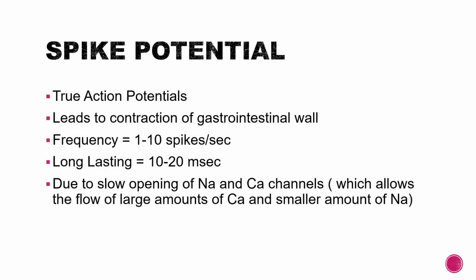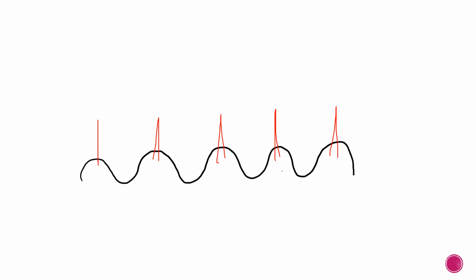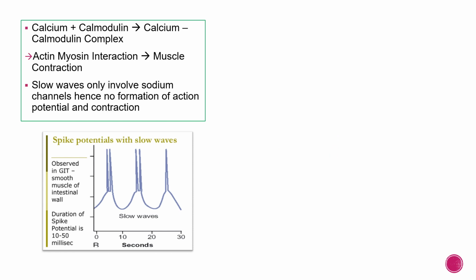So calcium channels open, calcium influx, calcium binds with calmodulin, we get a calcium calmodulin complex that will give rise to the contraction of the GI smooth muscles. So the spike potential looks like this. So spikes superimposed upon the BER. So I said calcium calmodulin complex will lead to muscle contraction.